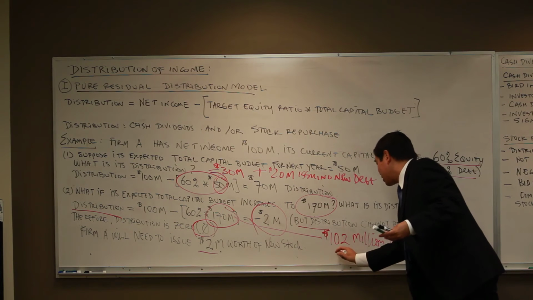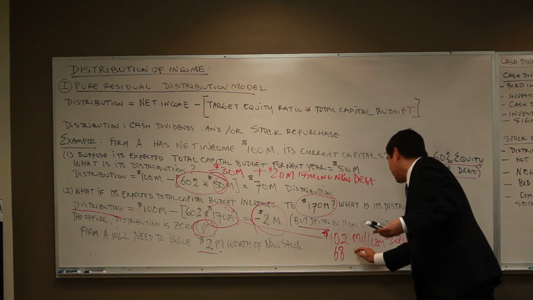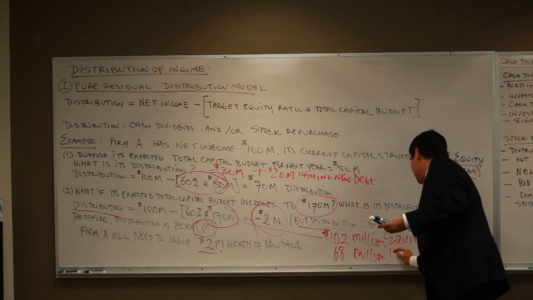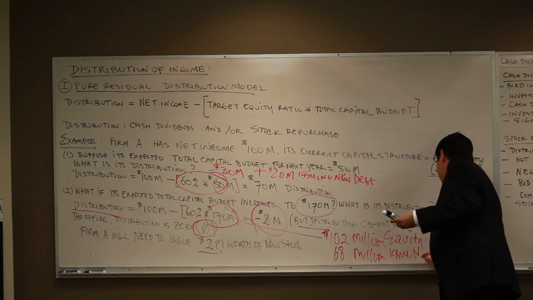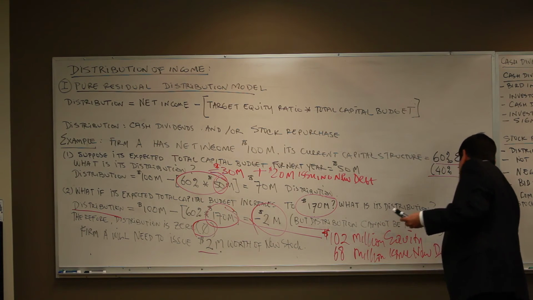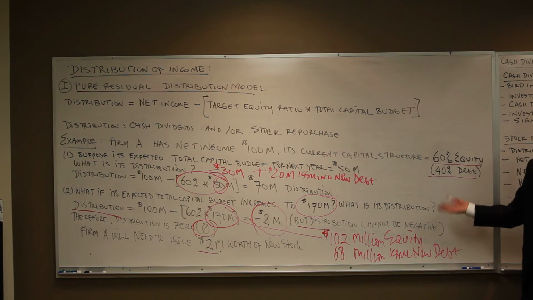And the rest of that, which is $68 million, must be coming from issuing new debt. So that is the idea of distribution.